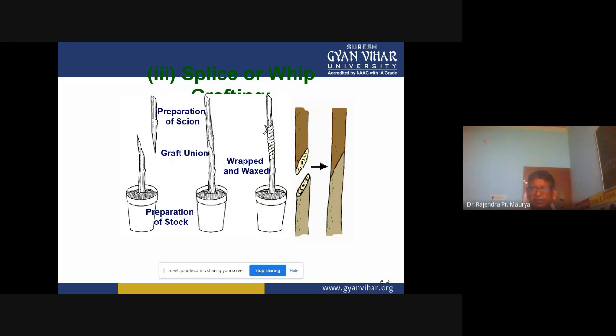You can clearly see what type of cut we make on the rootstock and on the scion. After that, in the next image, we have brought them into close contact, fitted airtightly, then tied, waxed and wrapped. In this, the cambium must be in close contact, with no air space in between, otherwise no success.